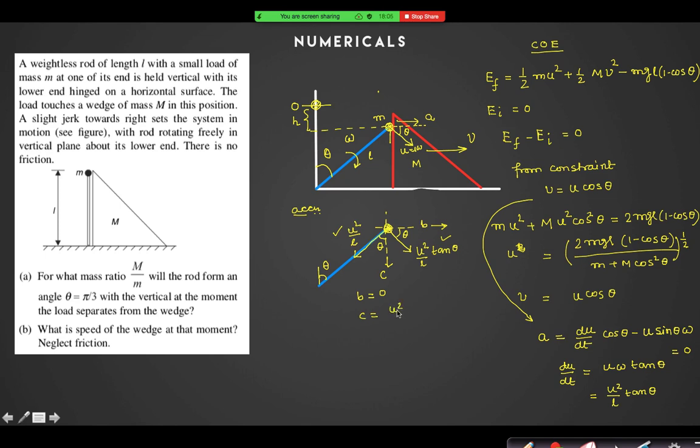Is it u square by L into cos theta plus u square by L into tan theta sin theta? So is it sin square theta by cos theta? So basically it is u square by L cos theta. Yes or no?